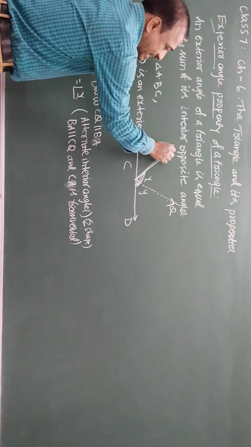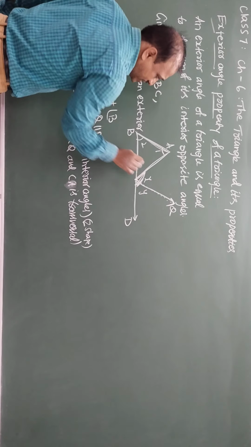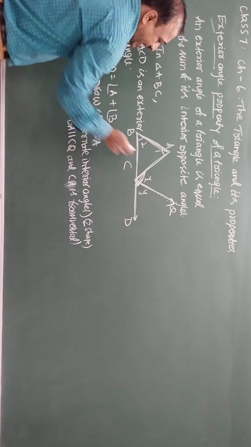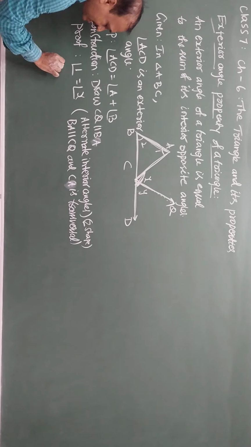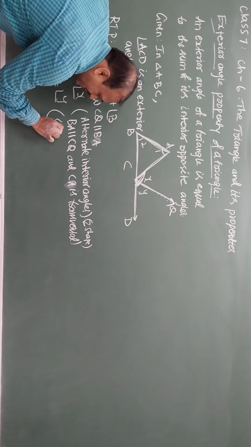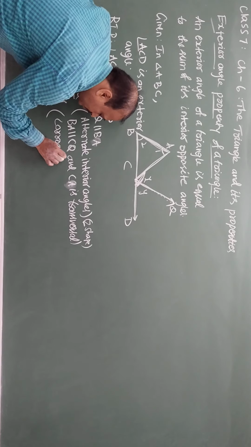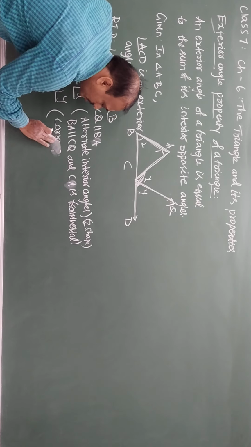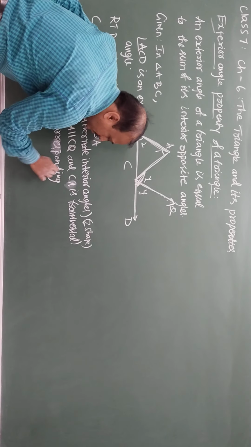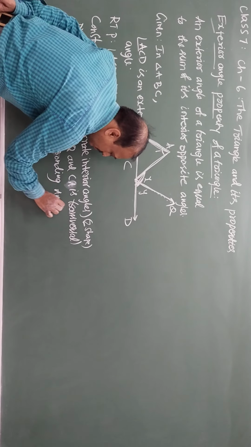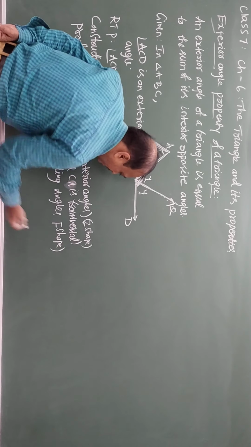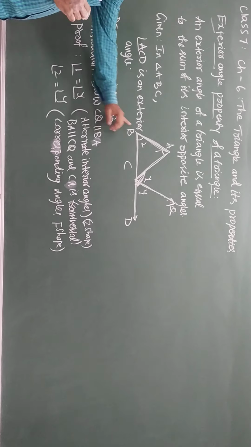What can you say? Yes, F shape. Correct, this and this. So 2 and Y are corresponding angles, so angle 2 is equal to angle Y. Corresponding angles, F shape. Which lines are parallel?